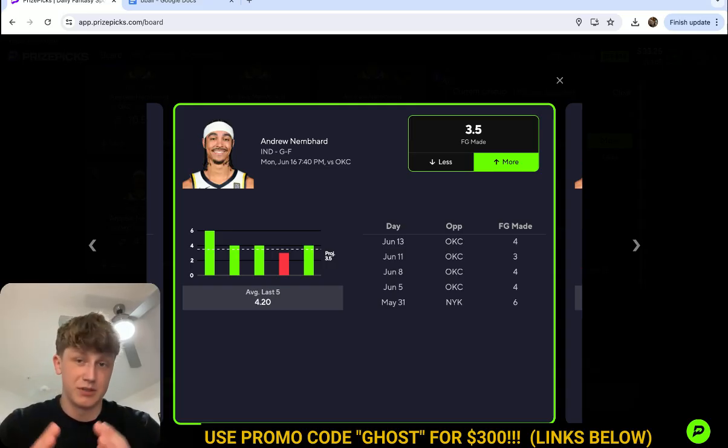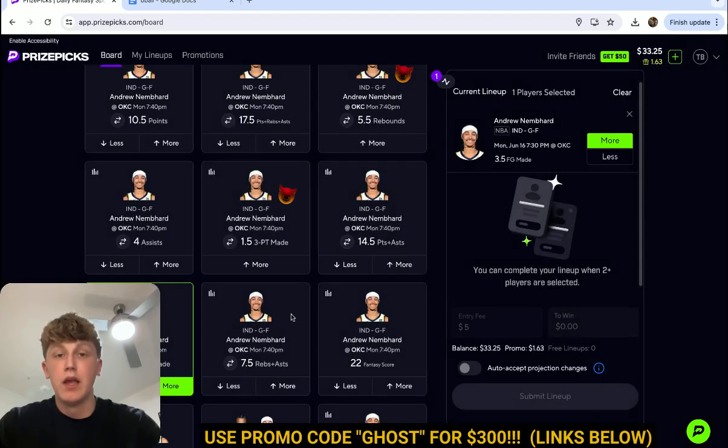I have a sneaking suspicion that Prizepicks is going to bump this line above 3.5 field goals made. So definitely get it while you can at 3.5. They're probably going to bump it to at least 4 by tip-off. So make sure you get this in right now at 3.5. But if you get that at 3.5, I really like that line for Nembhard.